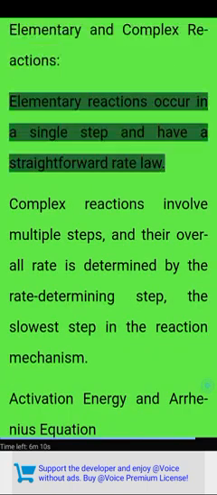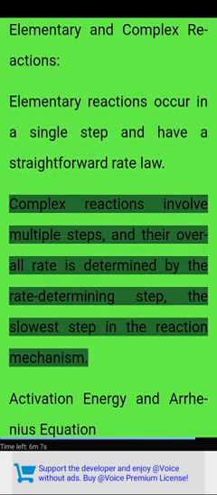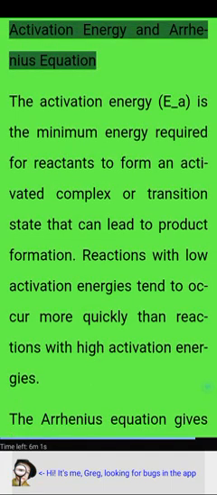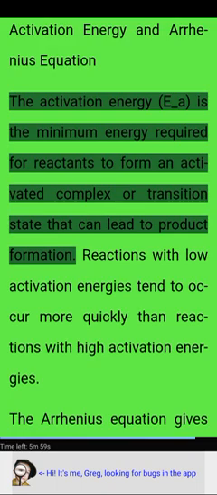Elementary and complex reactions. Elementary reactions occur in a single step and have a straightforward rate law. Complex reactions involve multiple steps, and their overall rate is determined by the rate determining step, the slowest step in the reaction mechanism. Activation energy and Arrhenius equation. The activation energy Ea is the minimum energy required for reactants to form an activated complex or transition state that can lead to product formation.